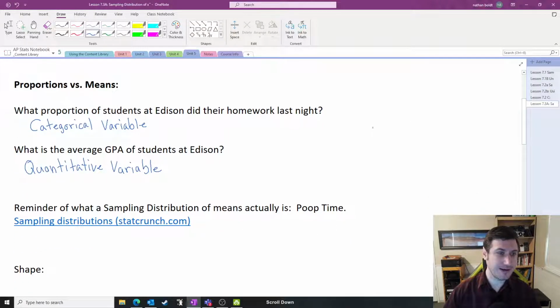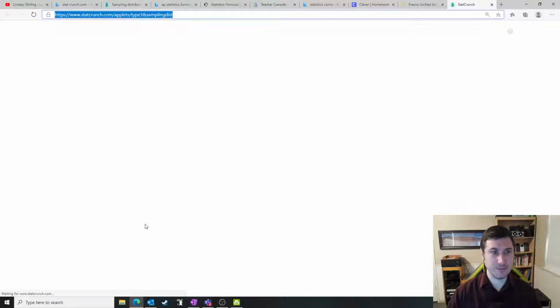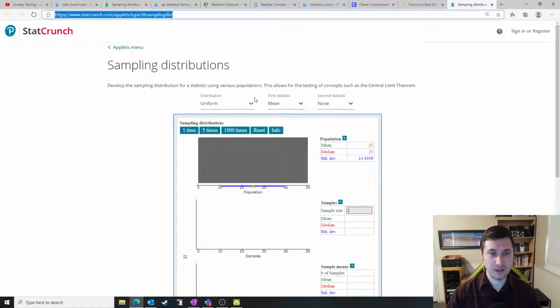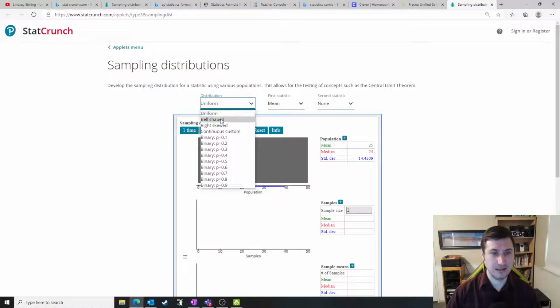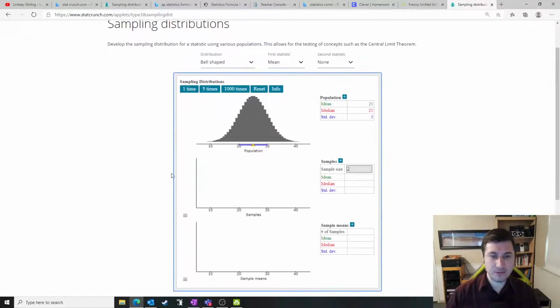So first, let's remind ourselves what a sampling distribution is and what it looks like for means. Remember the animation? I'm going to start with a roughly normal distribution here. And then from our population, we sample. Let's take sample sizes of 10.